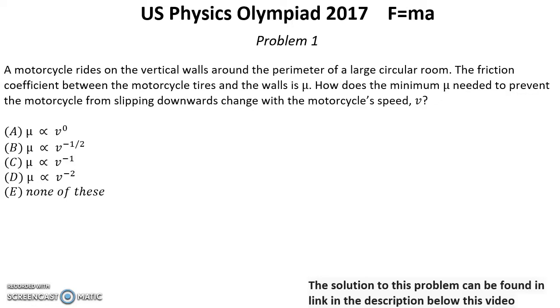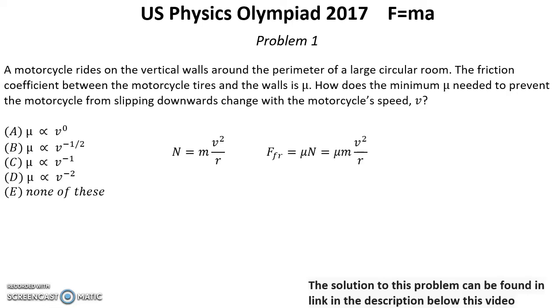Solution for problem 1. When a motorcycle travels in a circular motion, it experiences a normal force equal to the centripetal force, which is mv² over r, where r is the radius.